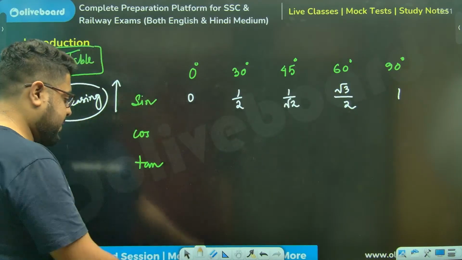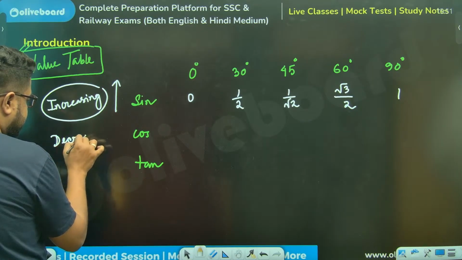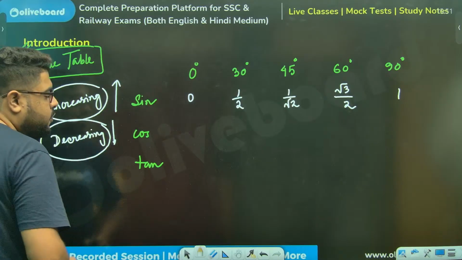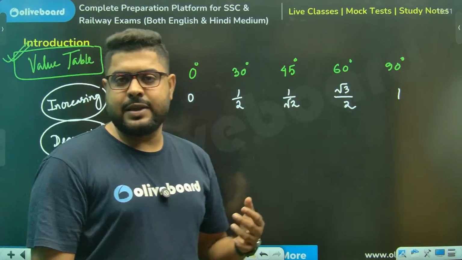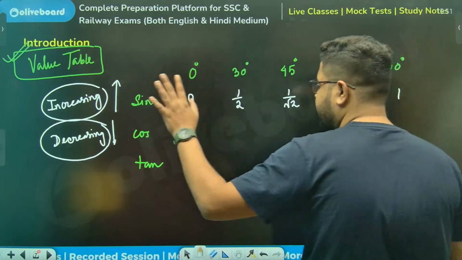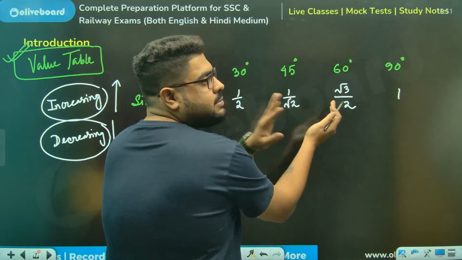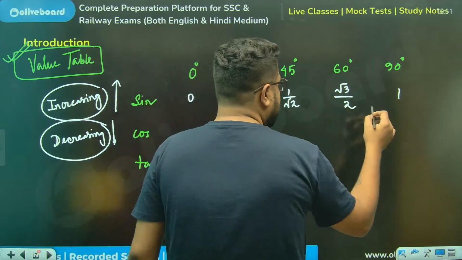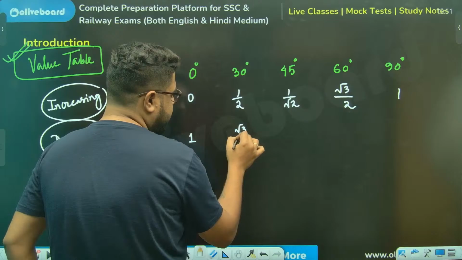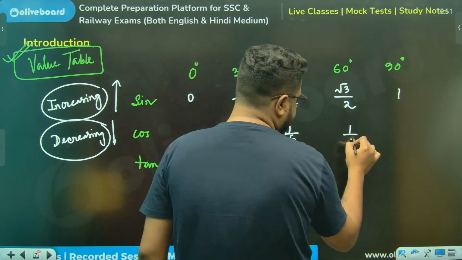Similarly, in the same range, cos is always a decreasing function, 0 to 90. So that means cos values will always go down. And actually what happens, they give you complementary angles. We'll discuss about that. So cos will be exactly, just take these values and rotate, do the opposite. This 1 you write here. This root 3 by 2 you write here. This is common. This is half. This is 0.